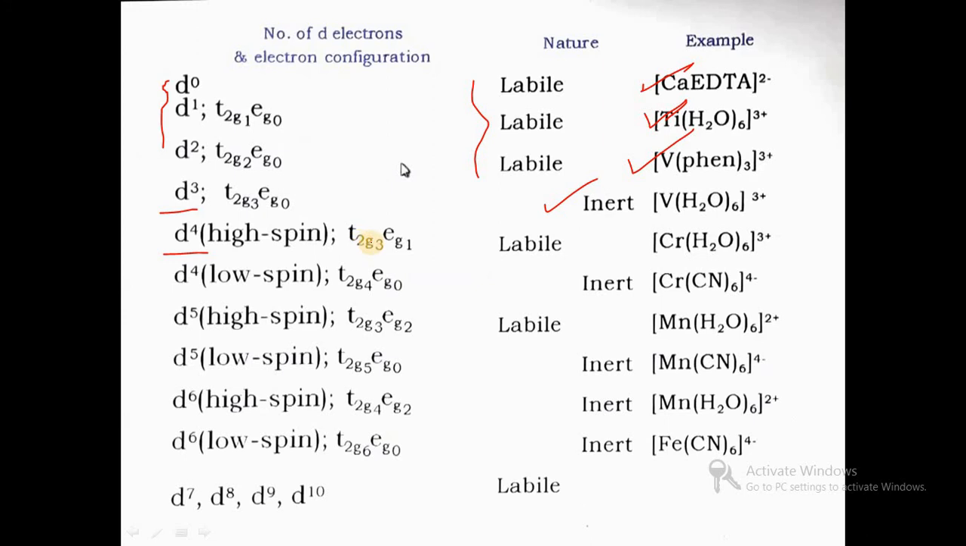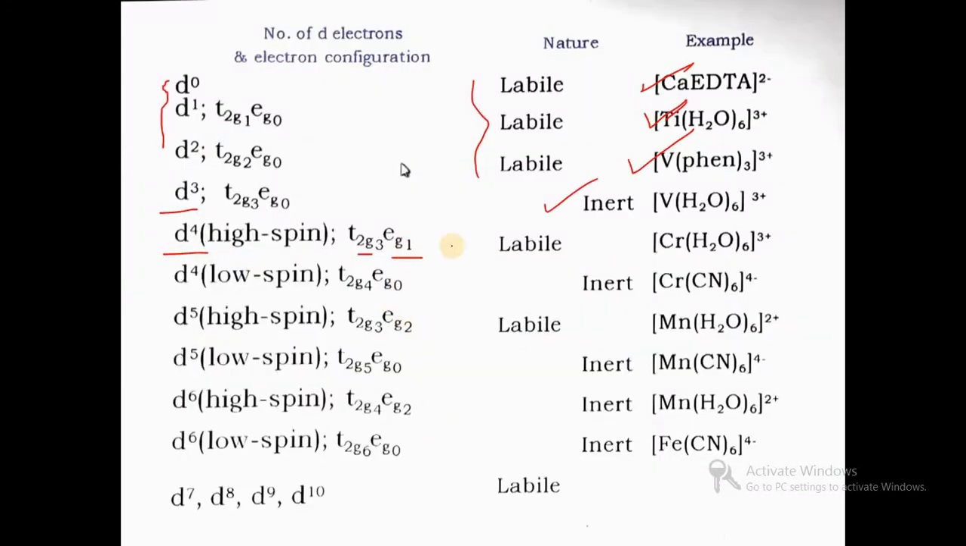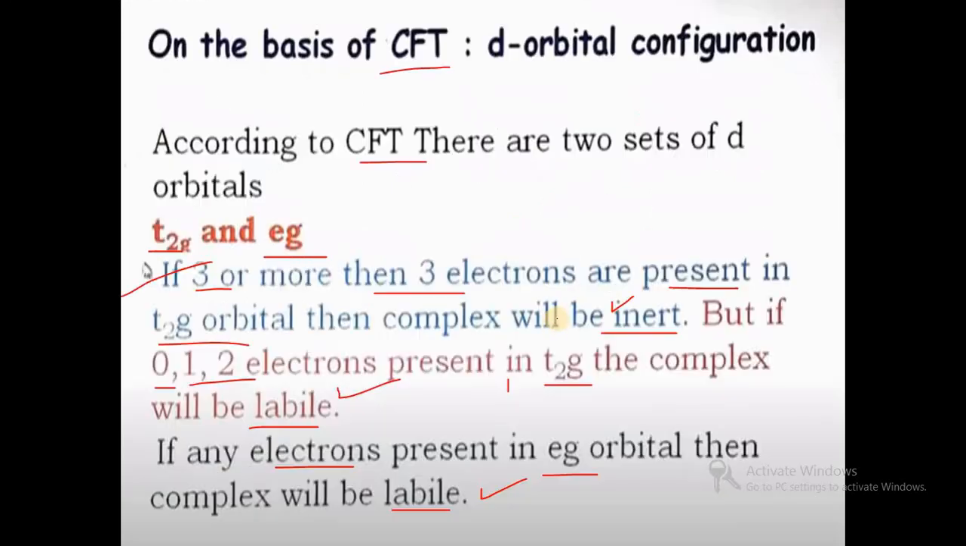Then d4 high spin contains t2g3 eg1. So as per the rule, if Eg contains any electron, then it is a labile complex. So here Eg has one electron, so it is a labile complex, and this is the example. Then in case of d4 low spin, it contains t2g4 eg0. So in case of t2g4, t2g contains 3 or more than 3 electrons. So here the complex is an inert one as per the rule.